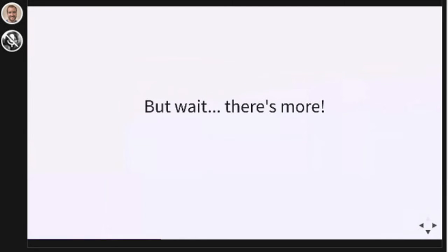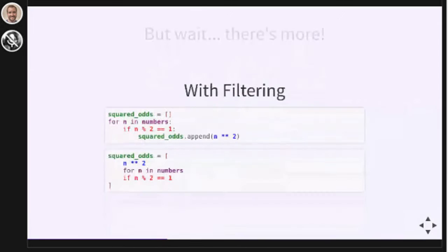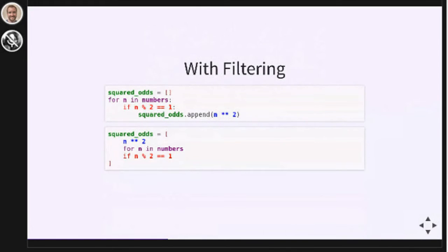So I've glossed over a few important details in the world of list comprehensions. I've only shown you one type of comprehension here. So let's look at a few other ways that you can make list comprehensions and comprehensions in general in Python. The whole time so far, I've been showing you a list comprehension with a condition. These list comprehensions filter out items that don't match a certain condition. So you can also write list comprehensions without any filtering at all.